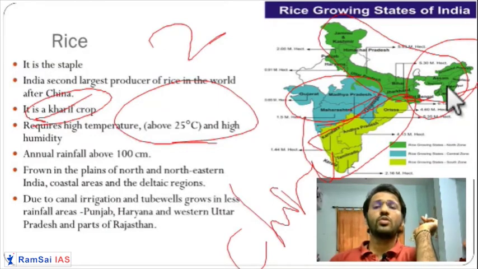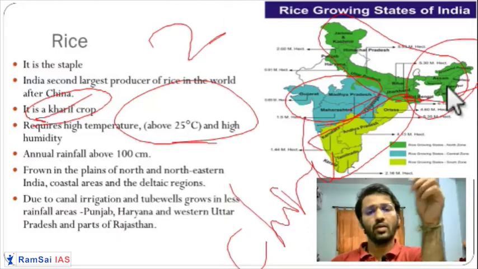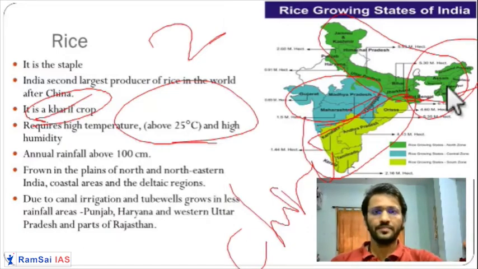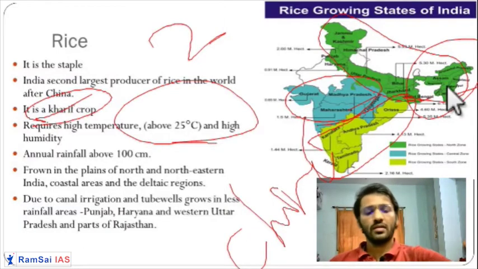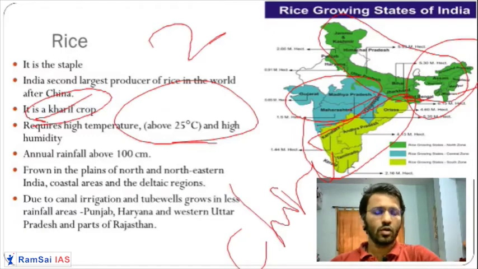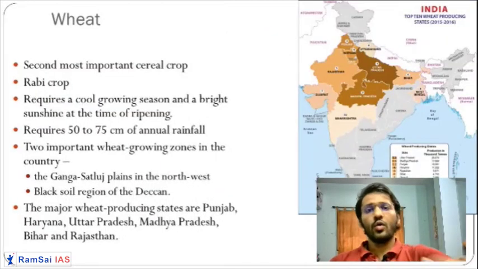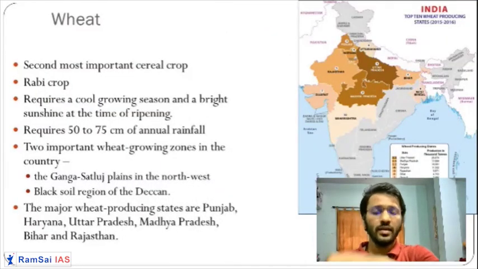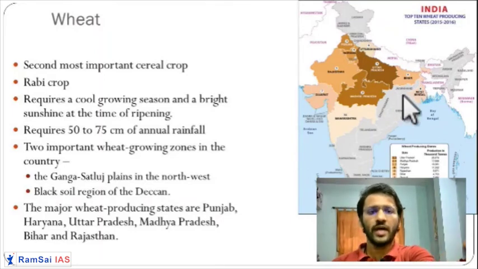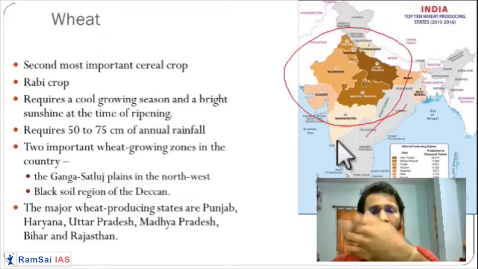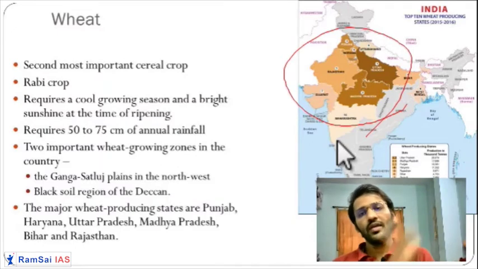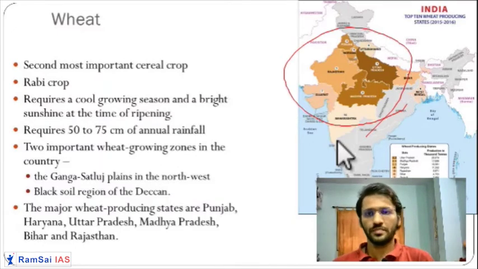So rice is grown all over India, but the varieties are different everywhere. Okay. Next type of crop. Next crop is wheat. The second most important crop is wheat. Wheat is the second important staple crop in India, specifically in the northern part of the country. We eat wheat, and in the central part of the country we eat wheat in a huge amount.